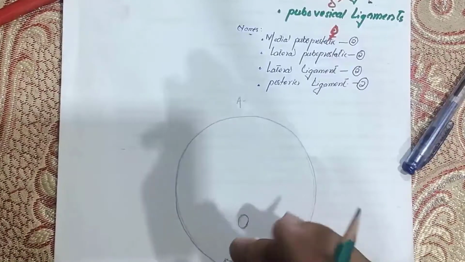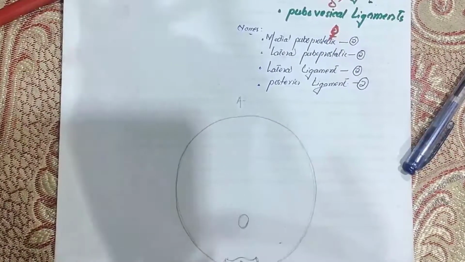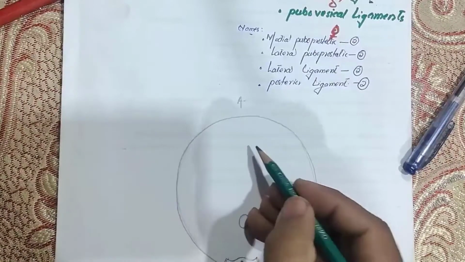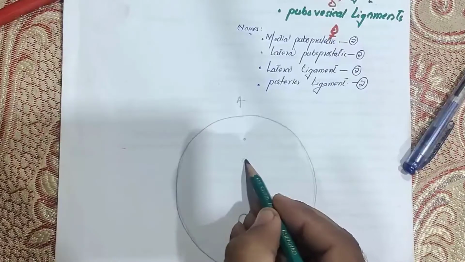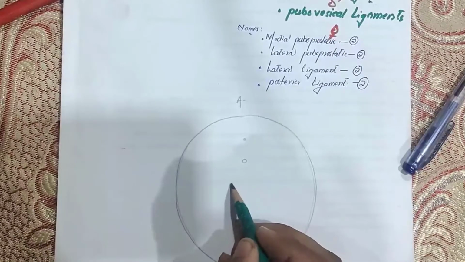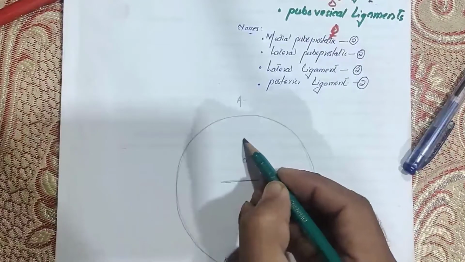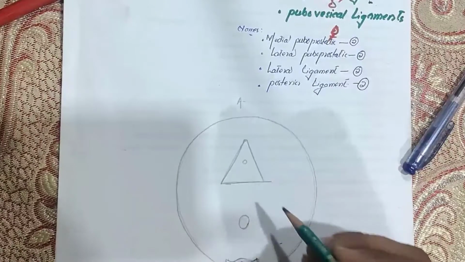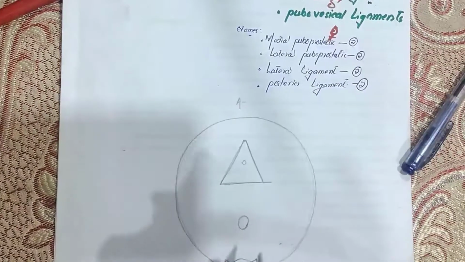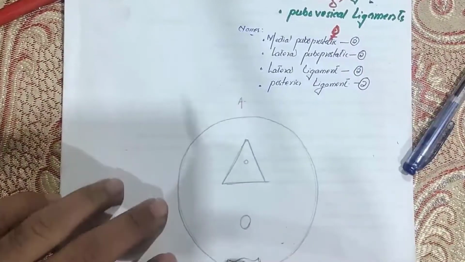Now anterior to the rectum, there is your urinary bladder, and here will be the apex of your urinary bladder, right? Here will be the neck of your urinary bladder, and here will be the base of your urinary bladder, right? So this is the urinary bladder.